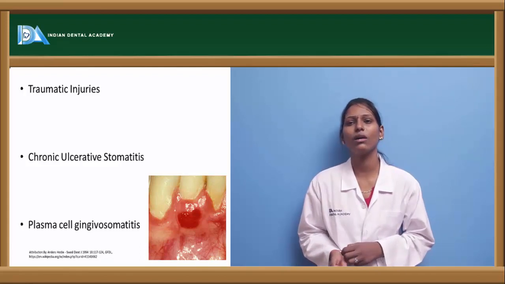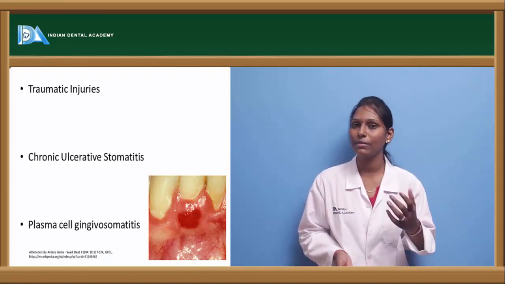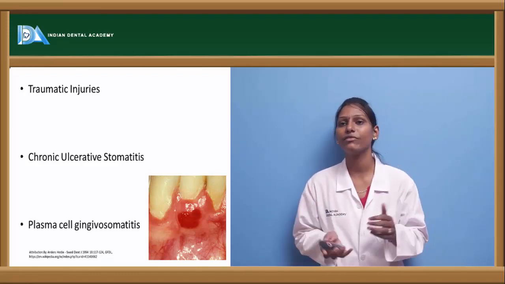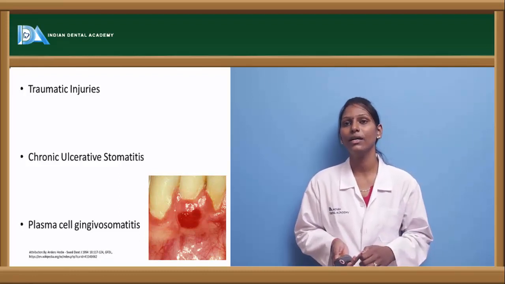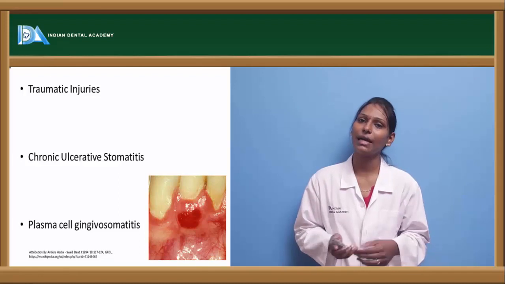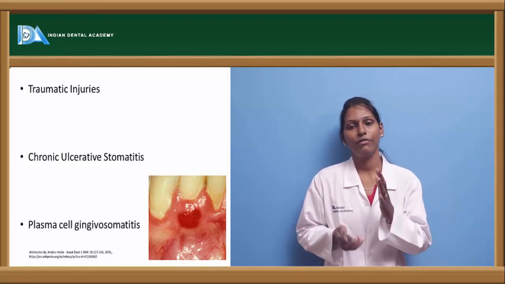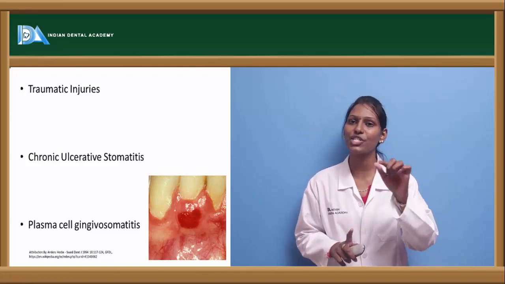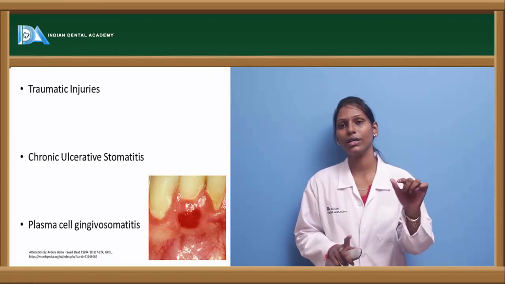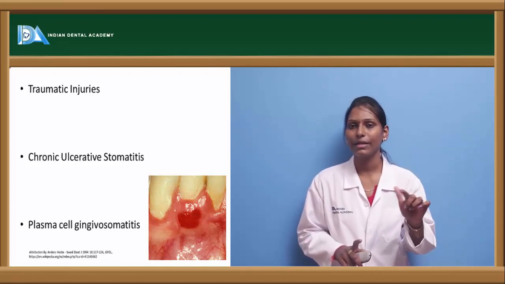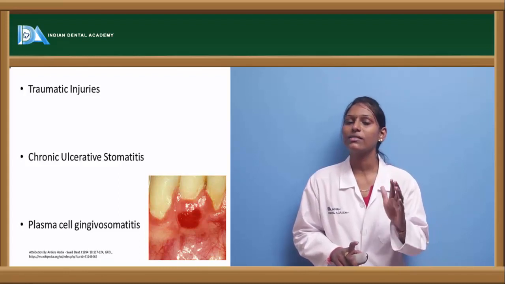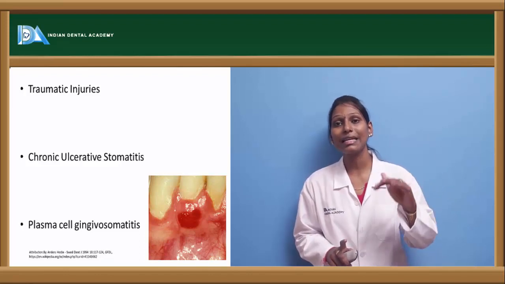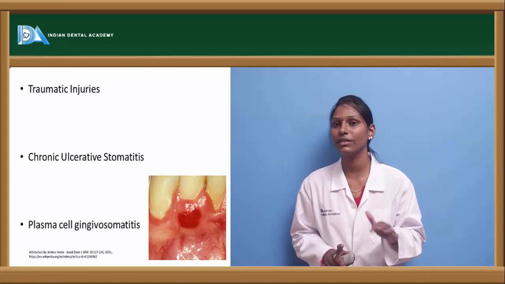And other traumatic injuries are most commonly seen in the buccal mucosa, especially at the mandibular third molar region because of irregular eruption, most buccally placed third molars. In these cases, they might have cheek biting and it further results in traumatic ulcers. And these traumatic ulcers usually have a characteristic condition also, that is, we can find a primary etiological agent as some trauma has happened. Second thing is, if it is because of a tooth, we have a sharp margin. We'll have a sharp cut on the mucosa which is surrounded by an erythematous halo. Usually for a traumatic ulcer, the erythema or pain or secondary inflammation is because of the secondary infections or superadded infections that are present within the oral cavity.